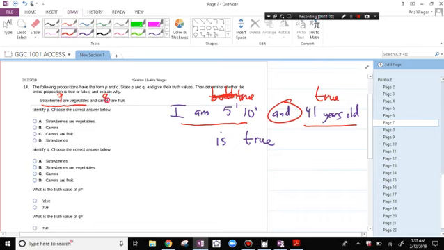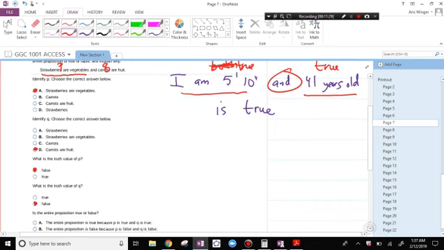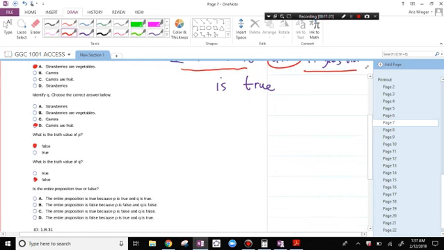Strawberries are vegetables. That's P. Q is carrots are fruit. The truth value of P is false. Strawberries are not vegetables. And the truth value of carrots are fruit is also false. Because at least one of the two statements of an and statement is false, that makes the whole thing false. The entire proposition is false because P is false and Q is false.